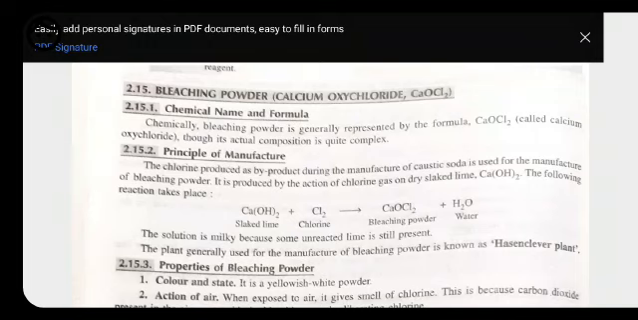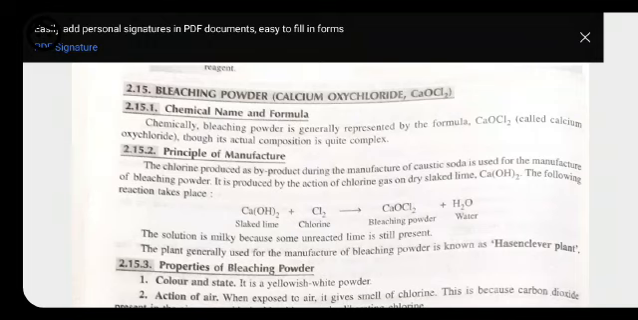Bleaching powder is also a type of salt, where the chemical name of bleaching powder is calcium oxychloride. The formula of bleaching powder is: for calcium we have Ca, for oxy we have O, and for chloride we have Cl2. We know that non-metals always exist in the form of 2. That's why here we are having 2. So CaOCl2 is the chemical formula of bleaching powder. The common name is bleaching powder, and if it is asked what the chemical name is, then the chemical name is calcium oxychloride.